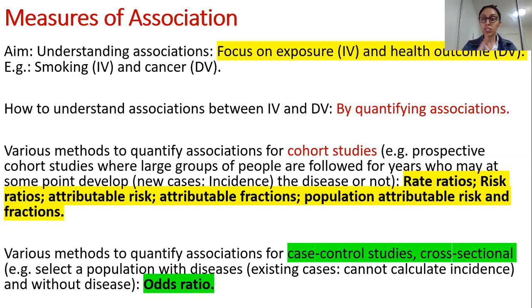But even risk ratios, for instance, are reported in a lot of research papers. So this is how this lecture will help you to understand bivariate association.